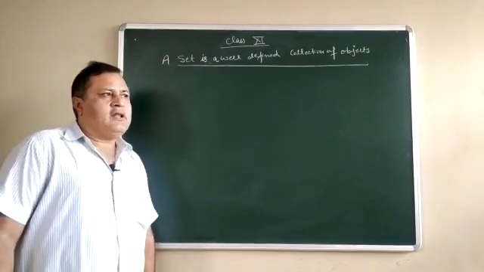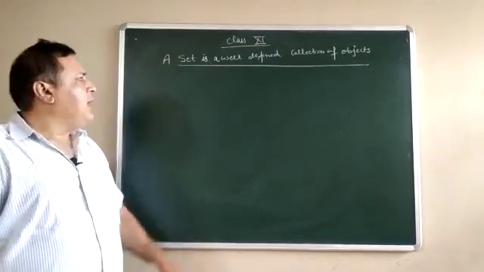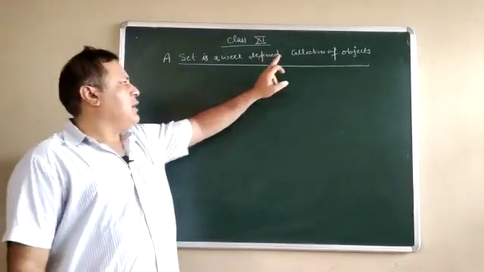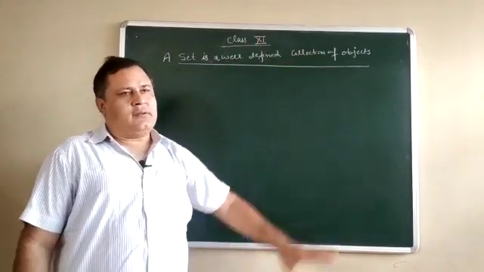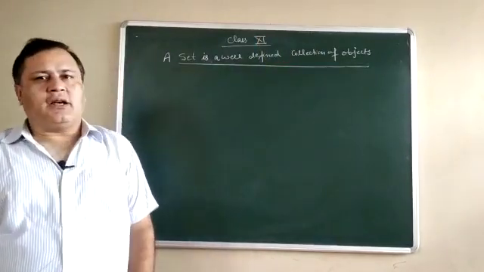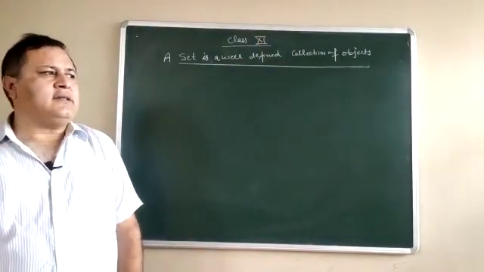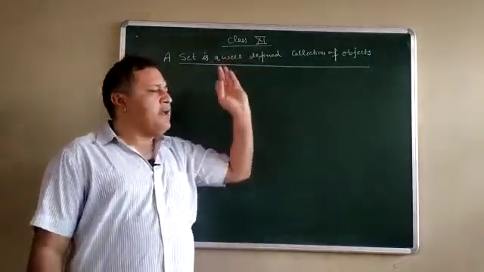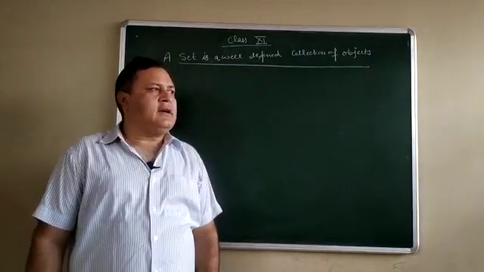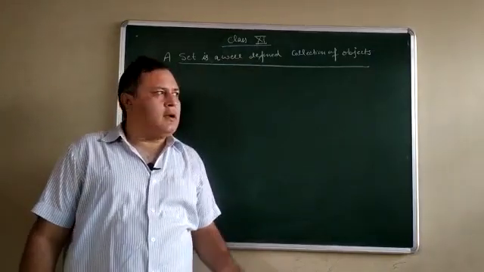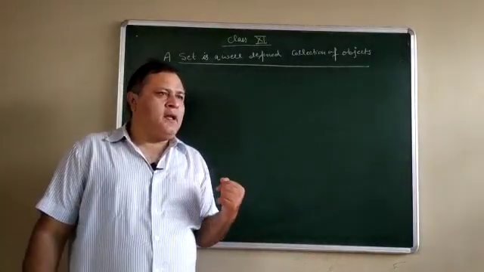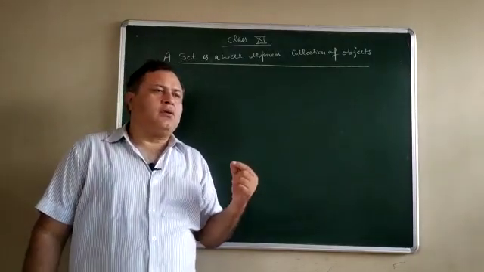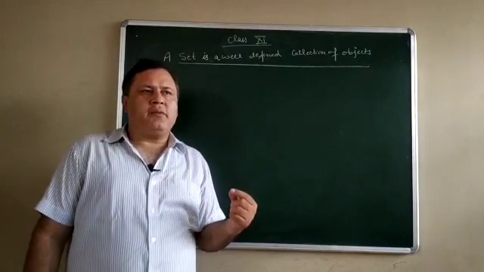Number one, what is the meaning of a set? A set is said to be a well-defined collection of objects. It means various objects are given to you. You arrange the set in an order, and if that order is well-defined, then we can say it is a set.